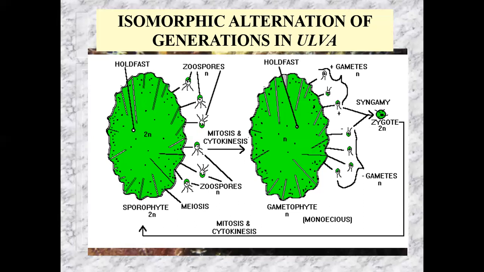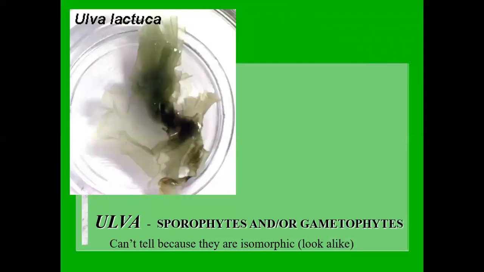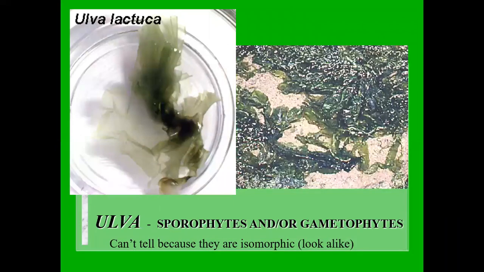And so one time around, if everything lives, which it never does, one sporophyte can produce probably a couple of thousand sporophytes in one turn around the cycle. So it's a very powerful life cycle to allow organisms like this to live in the ocean and survive. There's a piece of Ulva, and what it looks like on the beach sometimes. And you really can't tell, is it a sporophyte or a gametophyte, because it's isomorphic and they look alike.